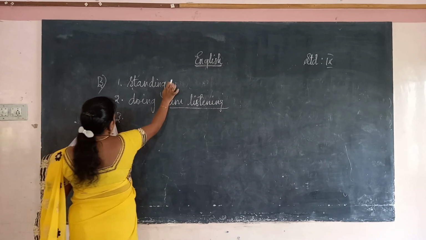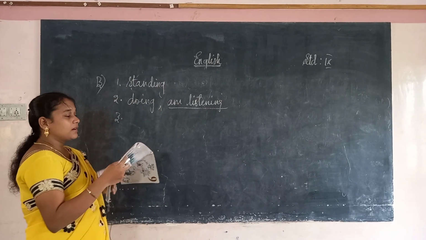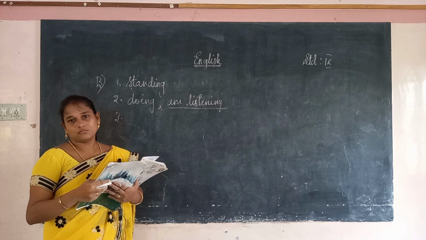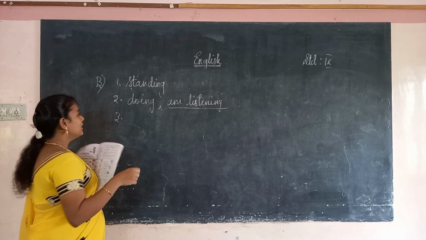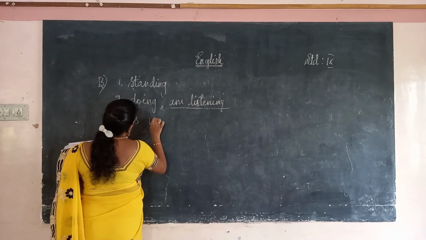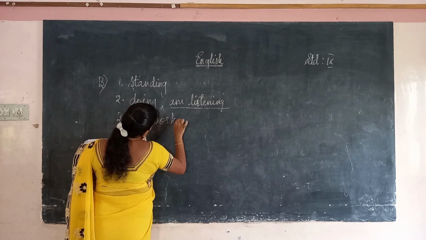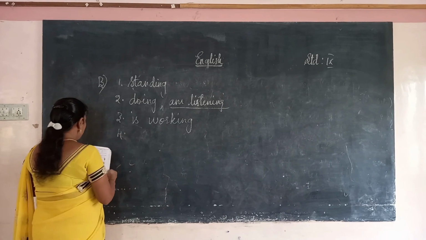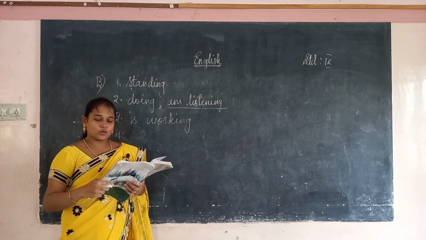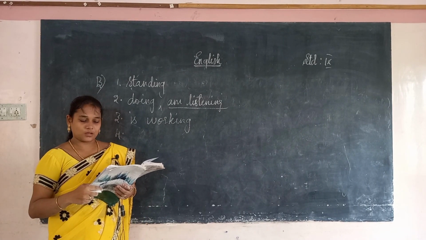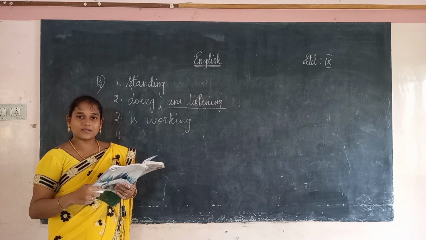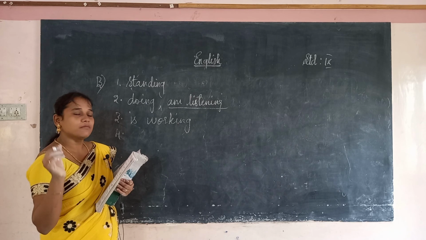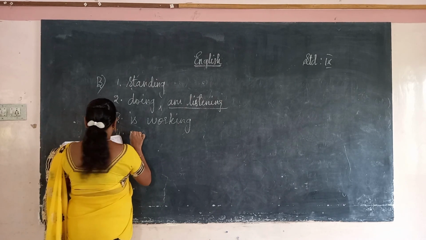The third one, my brother dash work in London now. My brother, now. So, it is a present continuous. So, my brother is working. My brother is working in London. Next, it is better not to disturb her. She dash work. She is verb plus ing. Work plus ing, working. So, she is working.